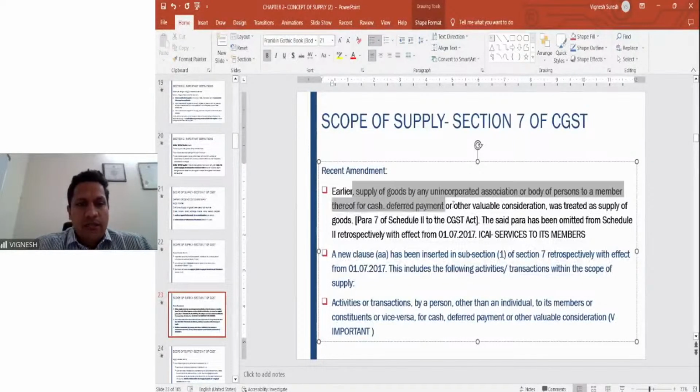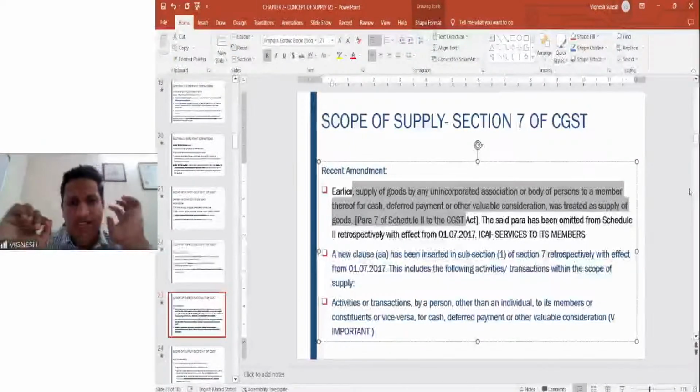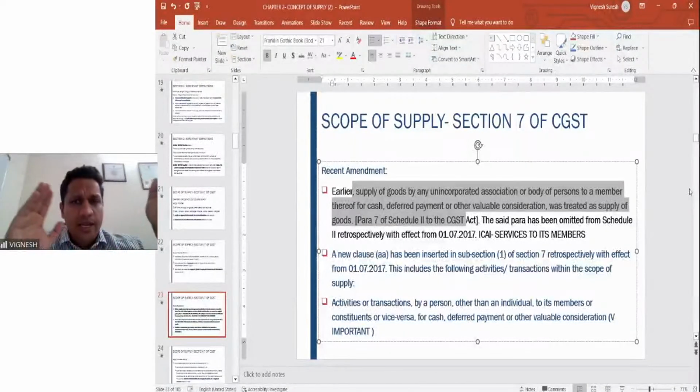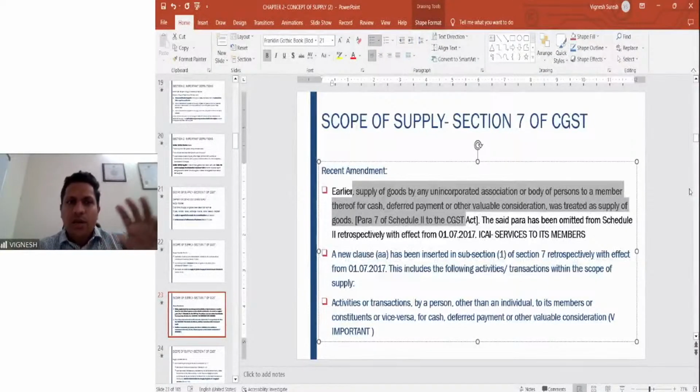What does this mean? This first point, earlier in Schedule 2, which we are going to see now. What does it say? It says activities which are goods and activities which are services. Schedule 2 says that supply of goods by clubs to its members are to be treated as supply of goods. That means supply of goods was already included in Schedule 2. Supply of goods by the association to its members.